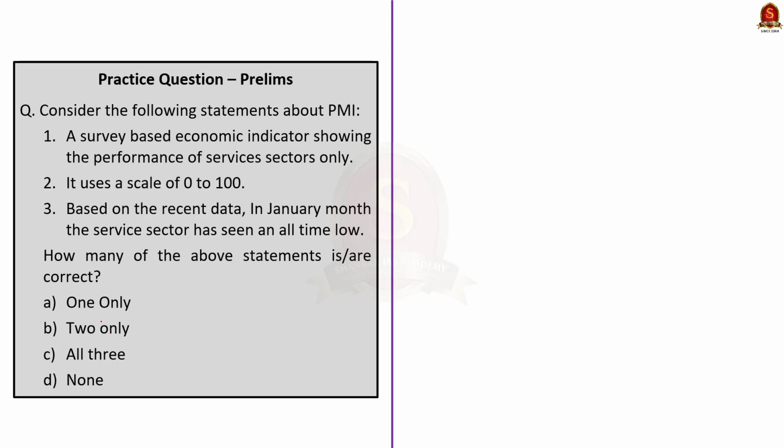Moving on, this question is about PMI. Here the correct answer for the question is option A, only one. See, the first statement given here is incorrect. It is a survey based economic indicator but it shows performance of both services and manufacturing sectors. The second statement says it uses a scale of 0 to 100. This statement is correct. Now the third statement says based on the recent data, in the January month the service sector has seen an all-time low. This statement is incorrect because January has seen a 6-month high in the service sector as per the PMI report. So here the correct answer for the question is option A, only one, because the first statement and third statement are incorrect.